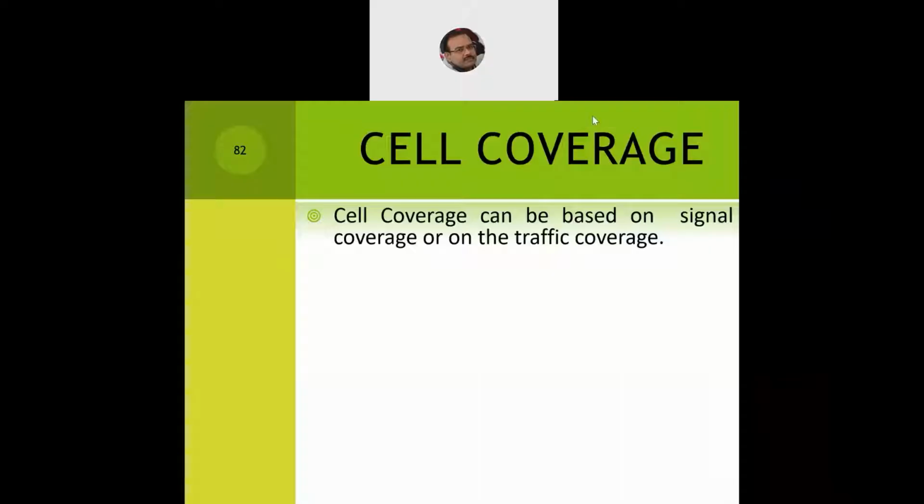Cell coverage can be based on signal coverage or on traffic coverage. So these are the two primary factors that will determine the cell coverage. What should be the optimum cell coverage? If you transmit a signal at a very high power, the signal may cross the boundaries or edges of the cell. So there is no need to transmit at a very high ERP, effective radiated power. You also don't need to transmit at such a high power because it might interfere with the signal transmission going on in the adjacent cells.